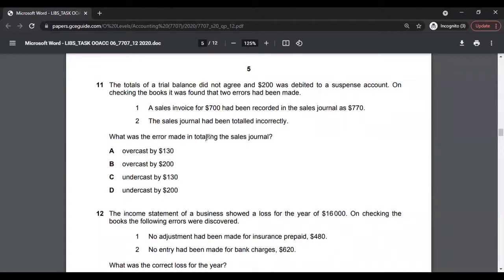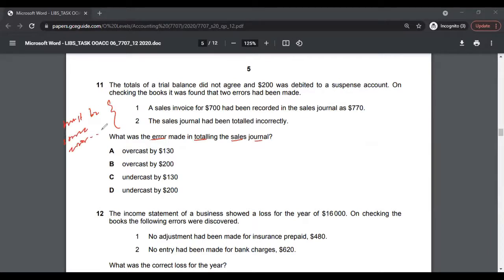Let's look at question 11. What was the error made in totaling the sales journal? There must be some error here. You have to spot the error and quantify the effect.